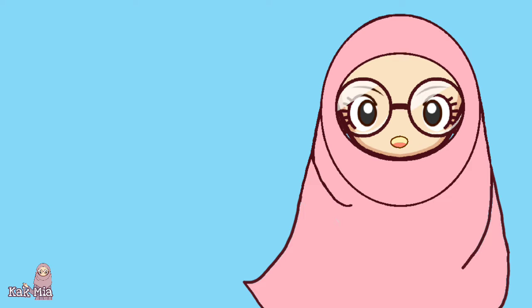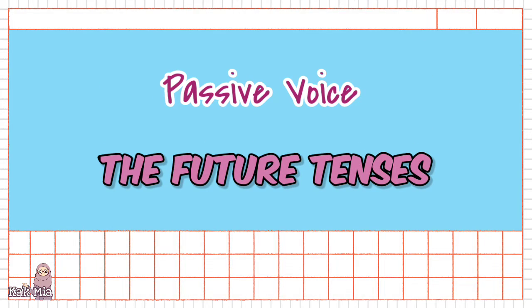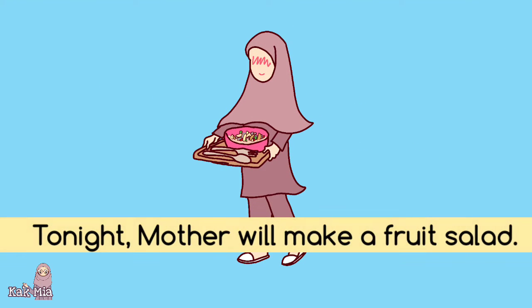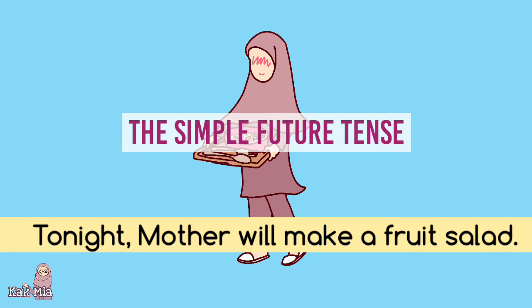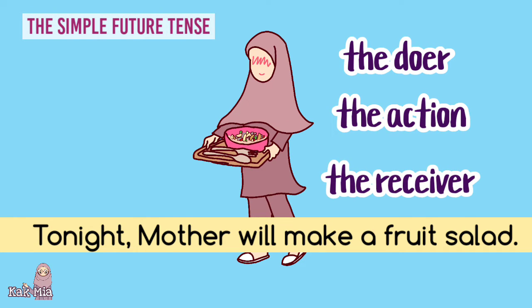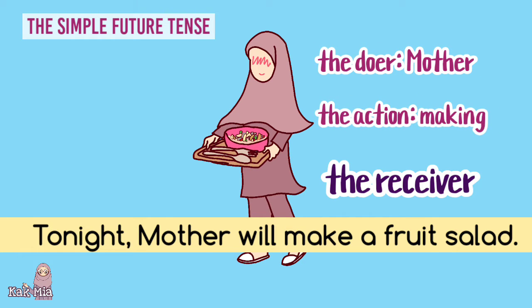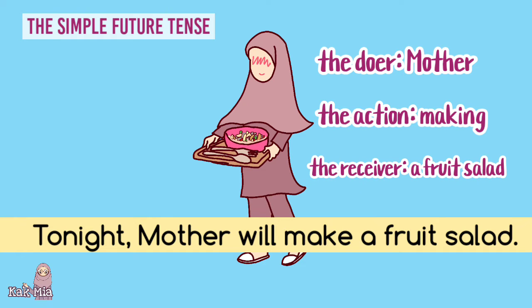Today, we'll continue to talk about the passive voice. Look at the example. Tonight, mother will make a fruit salad. This sentence is in the simple future tense. How do we know? Because there is modal will here and the adverb of time, tonight, which shows the future time. Now, we have to identify the doer, the action, and the receiver of the action. The doer is mother. The action is making. And the receiver is a fruit salad.